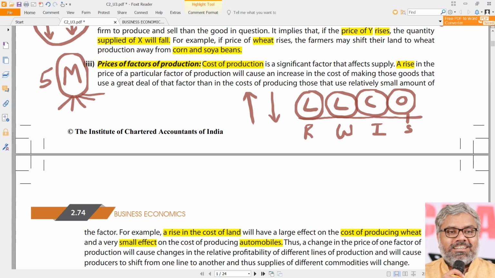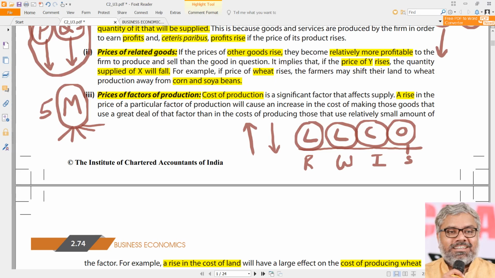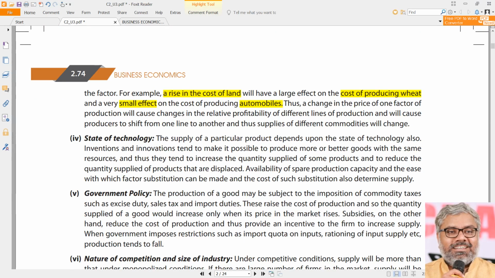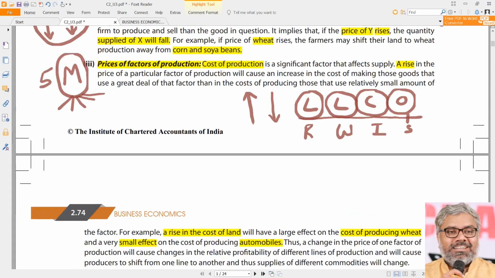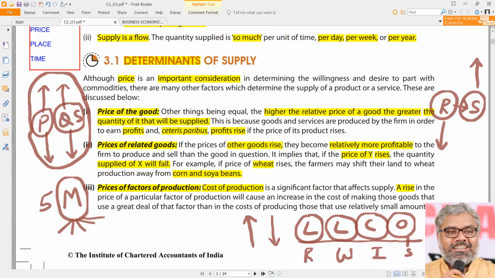That's what they did. So that is how any case of any production definitely will be dependent upon their factors, and the cost of the factors of production will definitely have an influence on the supply in an inverse manner. In other words, if the cost of the factors of production increases, supply decreases. Every relationship you should know. If the price of the good increases, quantity supplied also increases.